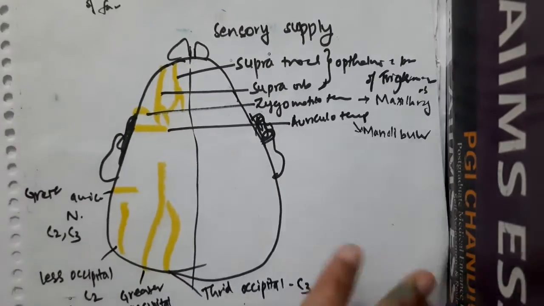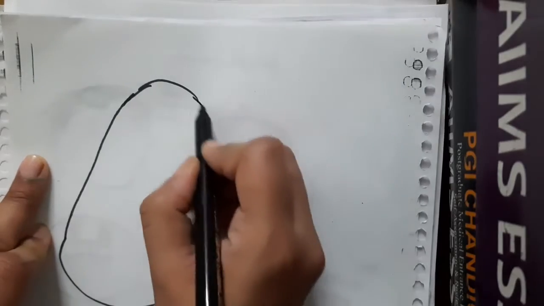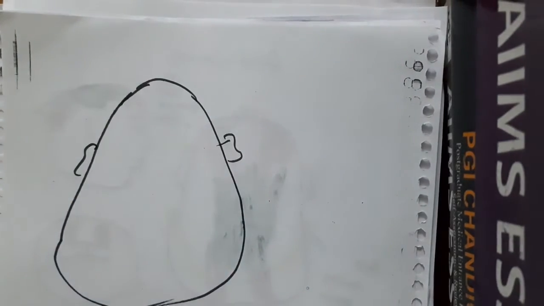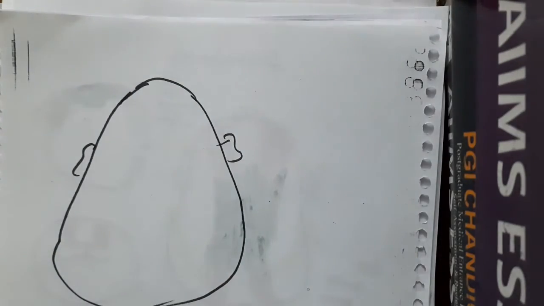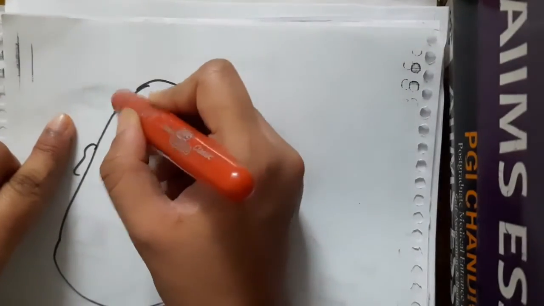Now we will see the motor supply of the scalp. In the scalp there is only one muscle. Motor supply is muscle supply, right? The only muscle which is present in the scalp is occipitofrontalis, which has two bellies.